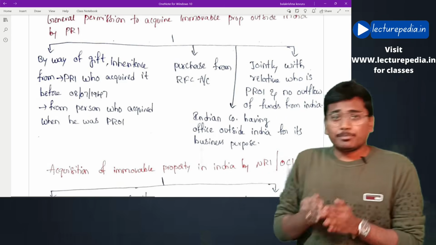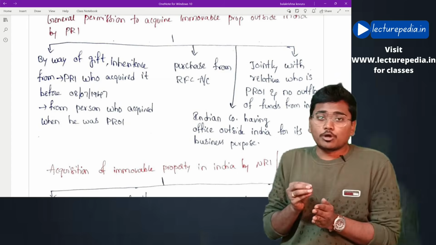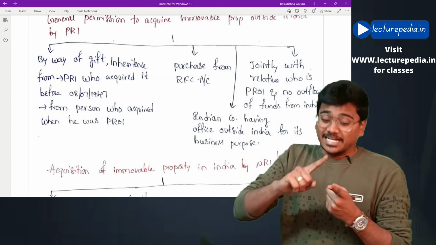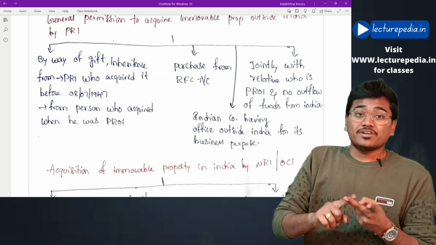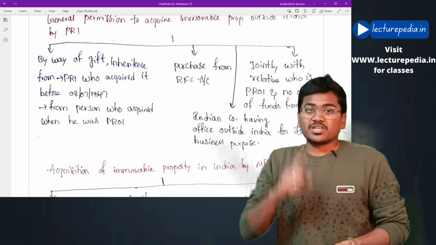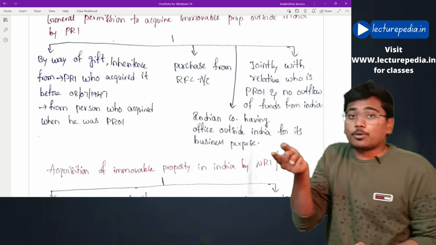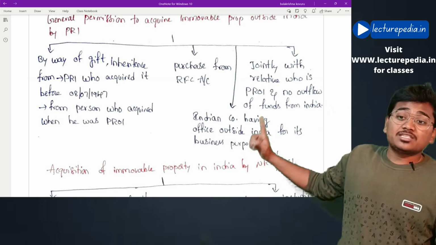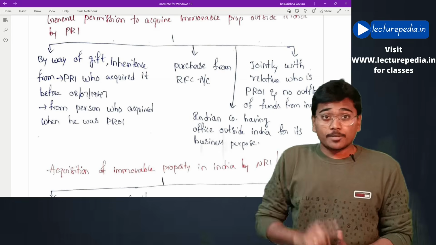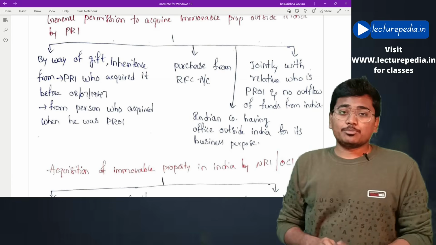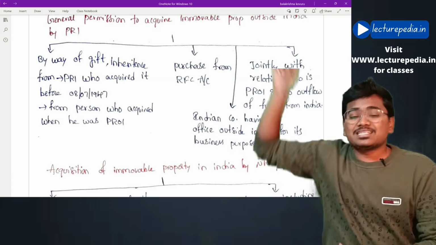Generally, a person resident in India can acquire immovable property outside India by way of gift or by way of inheritance from 2 persons. First one is from a person resident in India who has acquired that property prior to 8th of July 1947, or a person who has acquired that property when he was a person resident outside India.